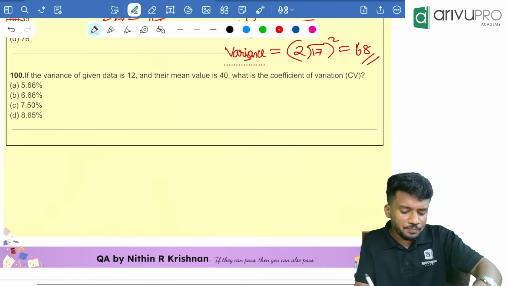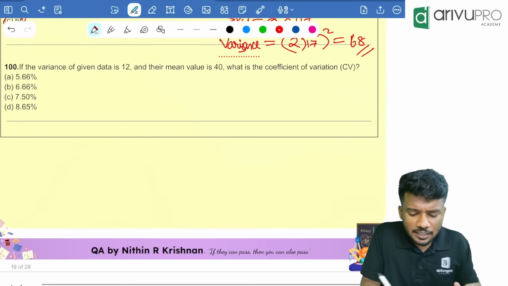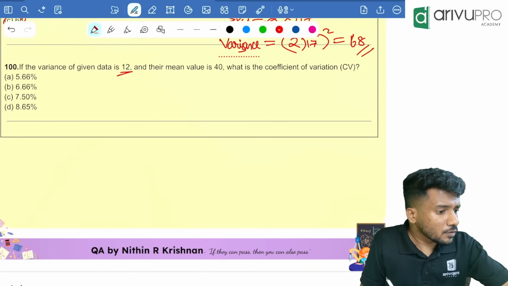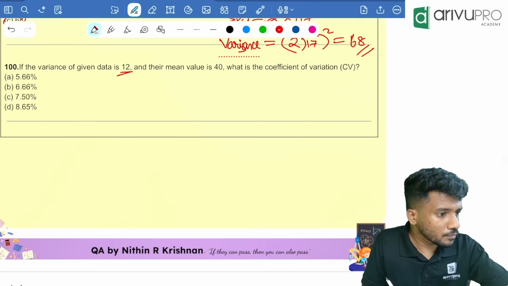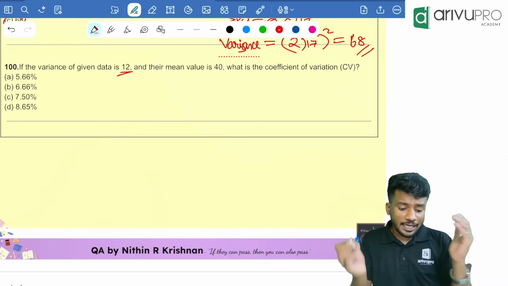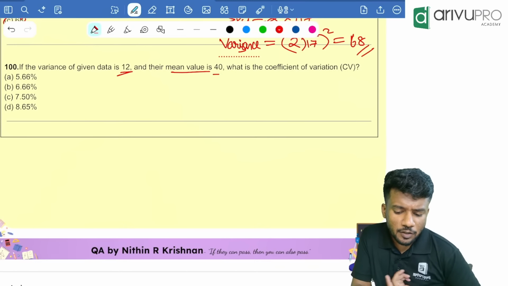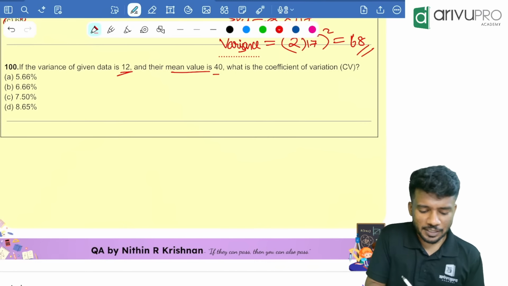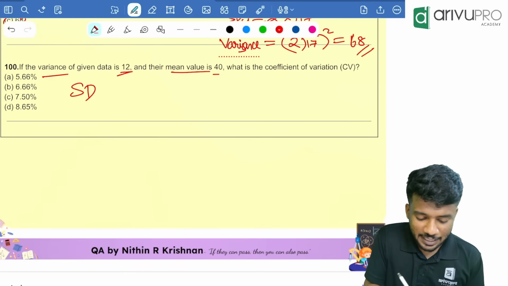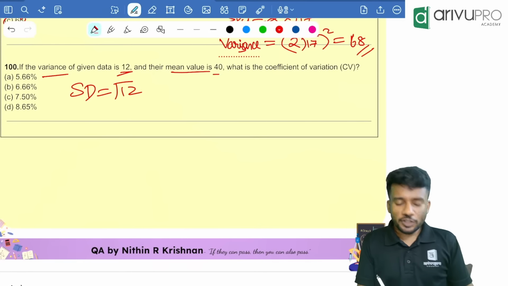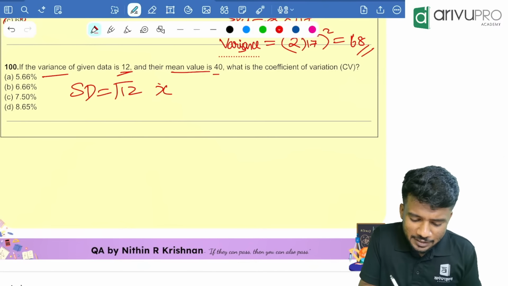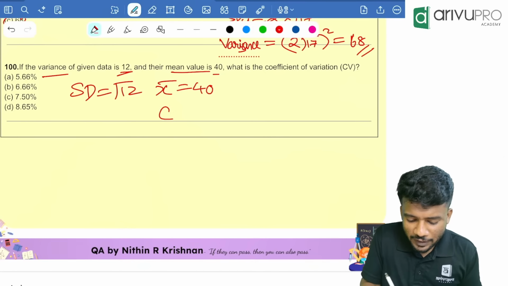Next question, people. If the variance of given data is 12, their mean value is 40, and the coefficient of variation is how much is the question. People, variance is given. That means standard deviation is how much now? Root 12. Then mean value x bar is given, that is 40. We need to find the coefficient of variation.